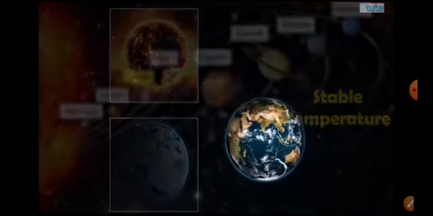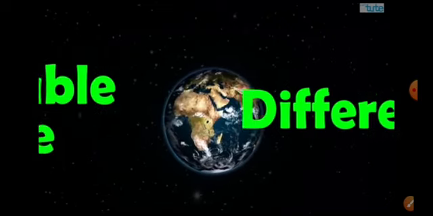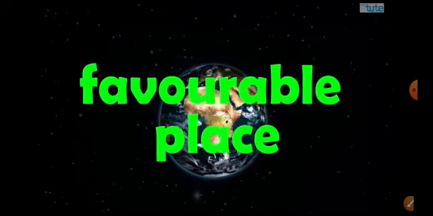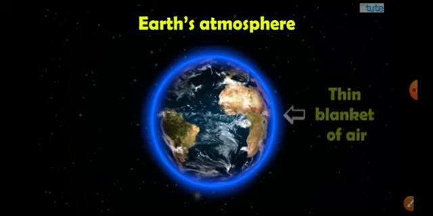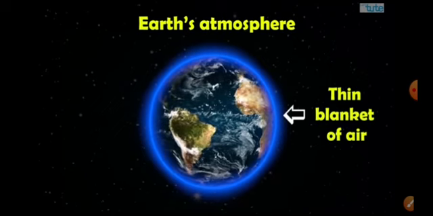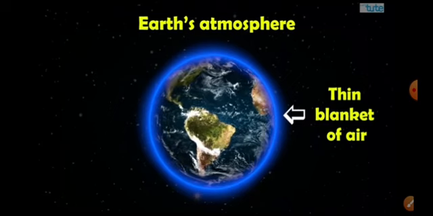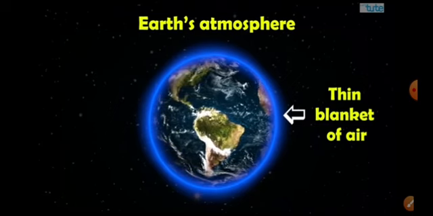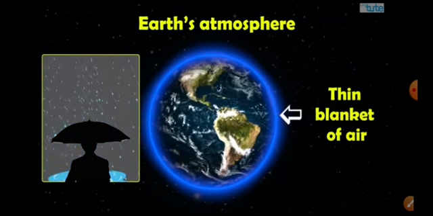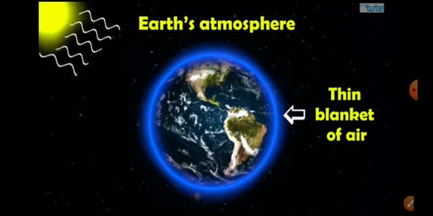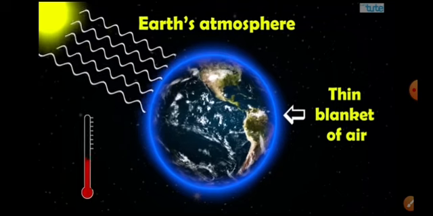Our Earth has a stable temperature, and that is what makes it a favorable place for life, because Earth has a thin air atmosphere around it. Due to this atmosphere only, living things are here. It can protect us from the sun's rays and the rain, everything. The atmosphere plays a vital role.